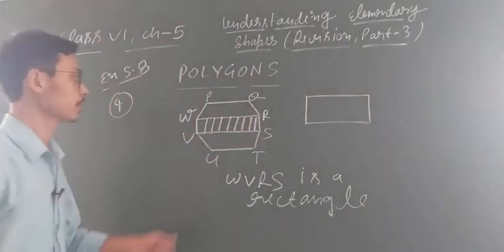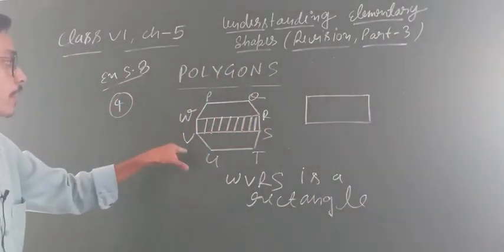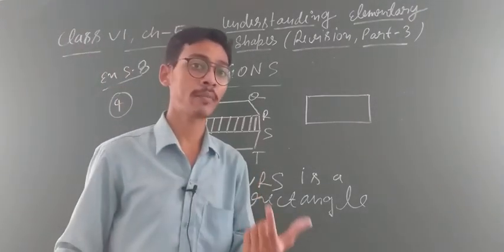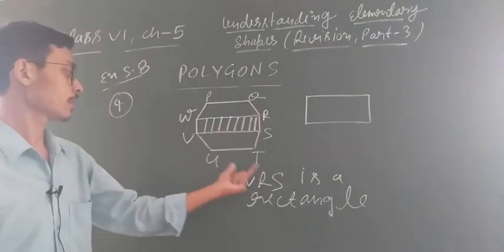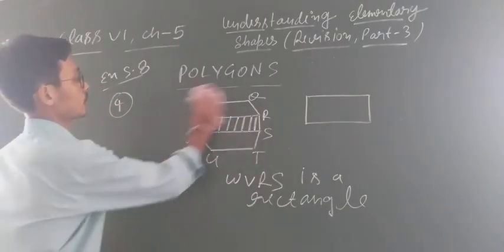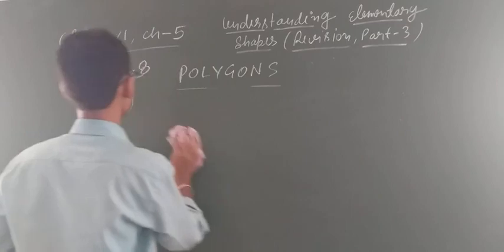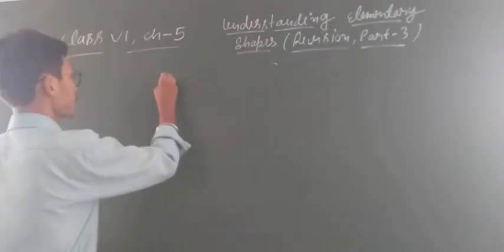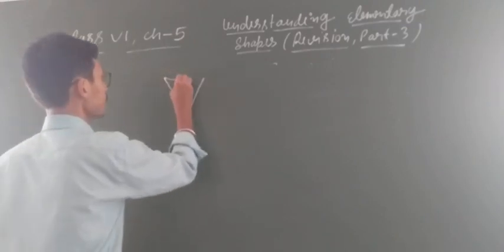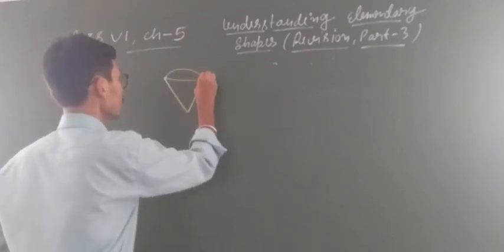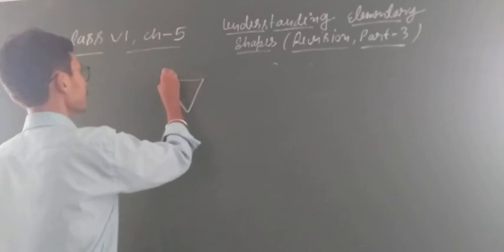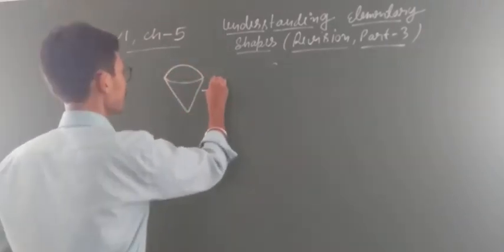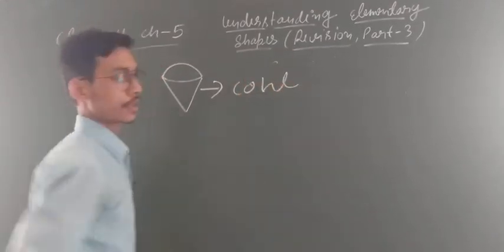Clear everyone? Okay. So look, first we draw the octagon, then we connect the 4 vertices because we have to form a rectangle. Then here you can see we form the rectangle. Clear? So now I have explained everything in this chapter. Some other diagrams I want to discuss. If this type of diagram is given, clear, student? You know that now? This is like an ice cream cone. Everyone used to eat this. So in mathematics, this is a cone. Clear?